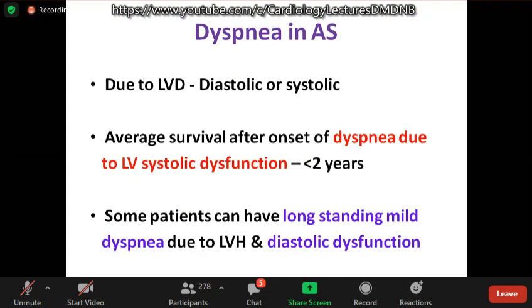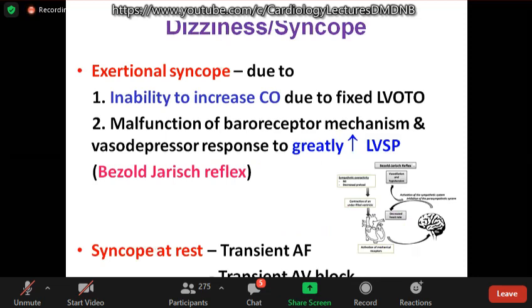Dyspnea could be due to diastolic or systolic LV dysfunction. Once they develop dyspnea due to LV systolic dysfunction, their survival is usually less than 2 years. But remember, some patients can have long-standing mild dyspnea due to diastolic dysfunction. Exertional dyspnea and syncope.